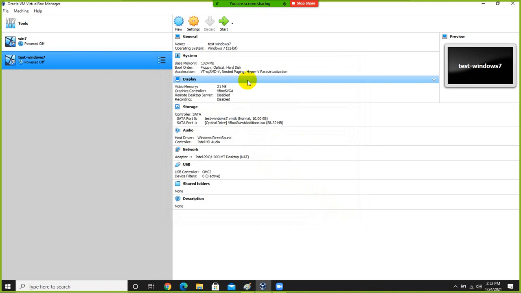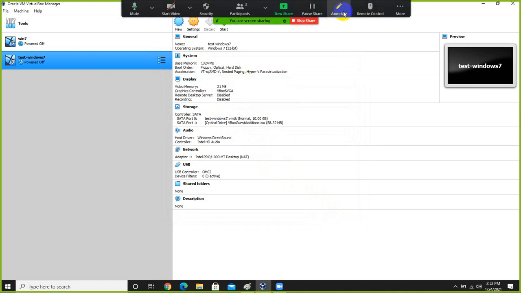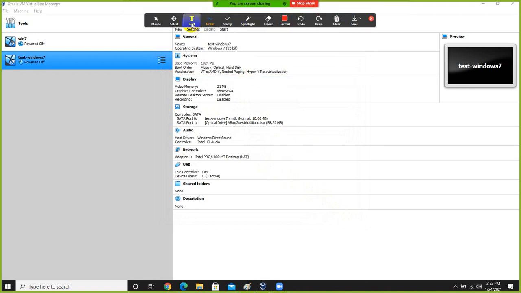So in simple word, let me make it simple. In network side, we have one option is NAT, another option is bridged, another option is host only, right?